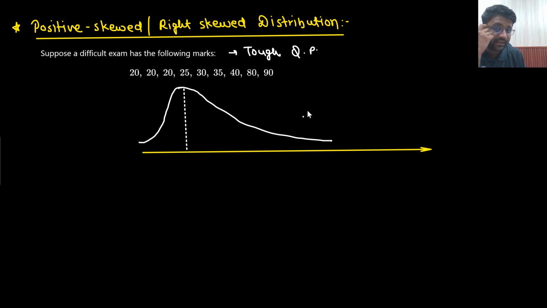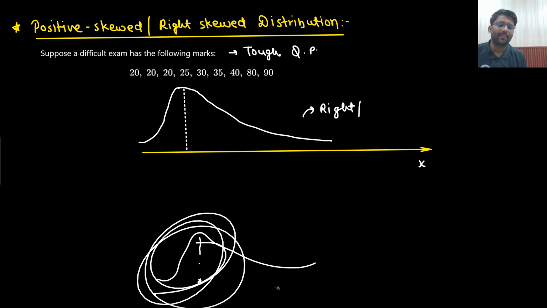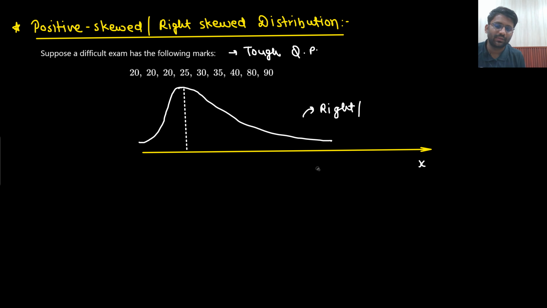So it is known as right skewed, or positively skewed. It is skewed towards the positive side. So how will you remember? Skewed towards the positive side means right skewed. So you will understand that it is a tough question paper, which means here there are more people. Right skewed, or positively skewed.